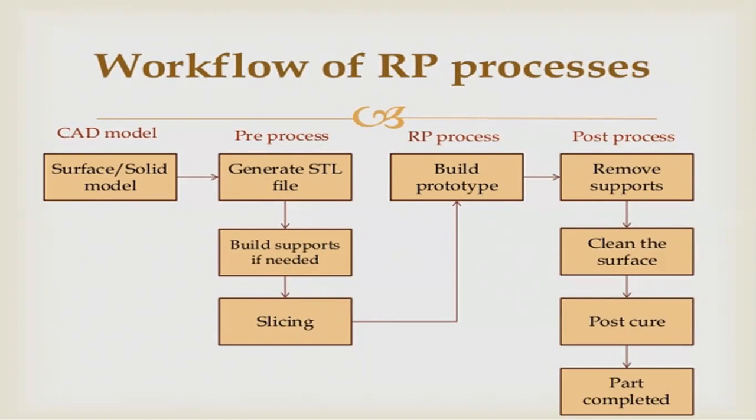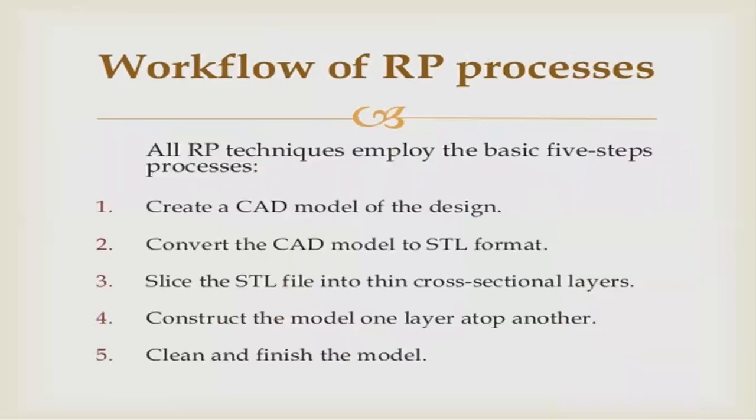And the last one, post process. So remove supports. We should remove the supports on the product, and we should clean that surface. We should clean the rough surface of that object, and post cure, and part completed. So this is the process of rapid prototyping. We can produce a product in an additive manufacturing machine. So this is the workflow.